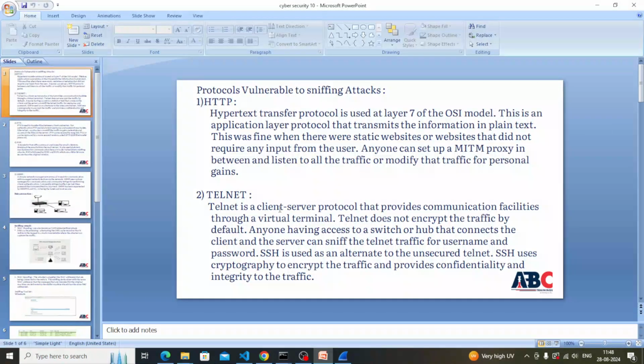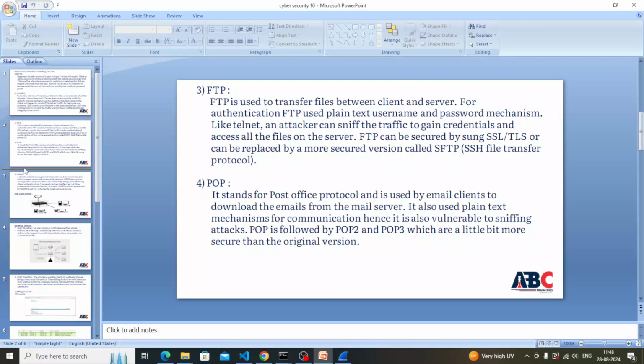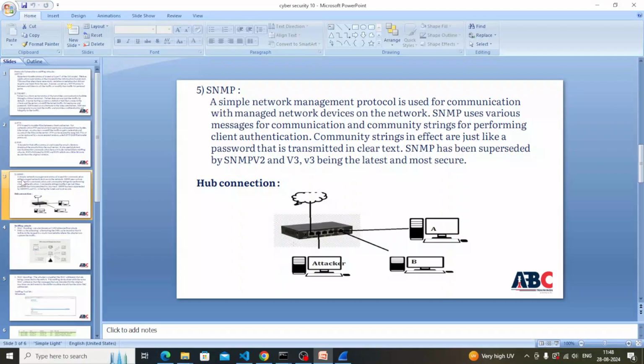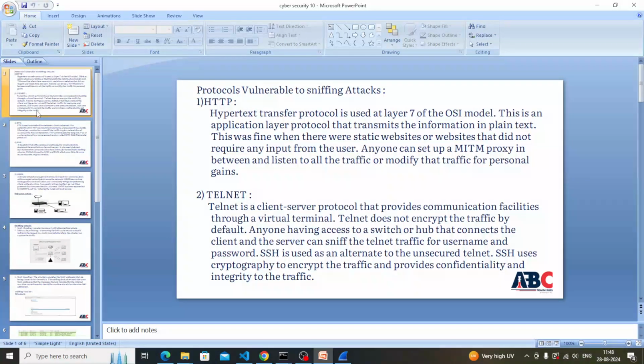Next, which protocols are vulnerable to sniffing attack? That is HTTP, Telnet, FTP, POP and SNMP. HTTP means hypertext transfer protocol. It is used at the 7th layer of the OSI model. This is an application layer protocol that transmits the information in plain text format.